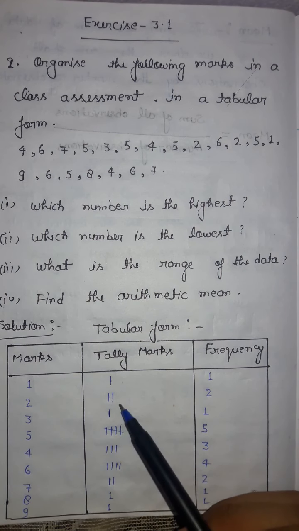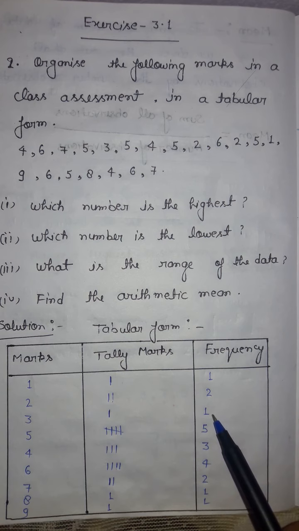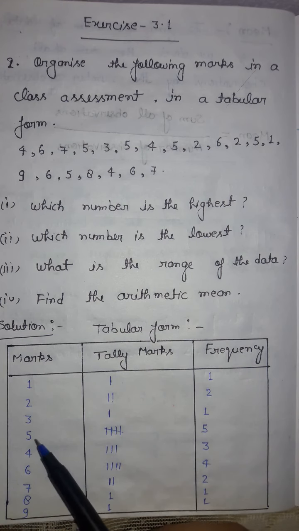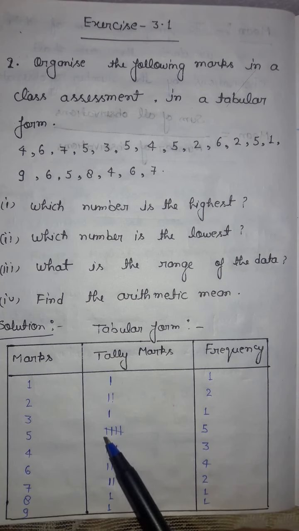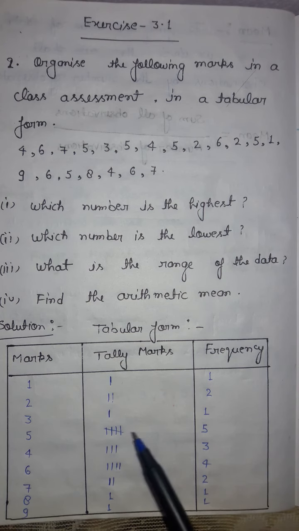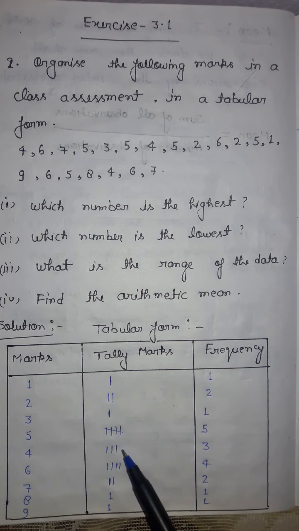Now 3 comes 1 time, so I will mark 1 and I will also write the frequency of this 1. Now 5, you can check that 5 comes 5 times, so you will draw the 4 lines and cut it. That will represent the 5 as a tally mark and you will write its frequency is 5. Now 4 comes 3 times in the data.